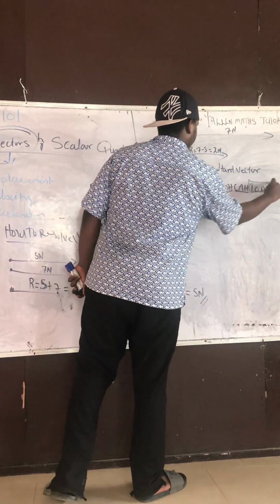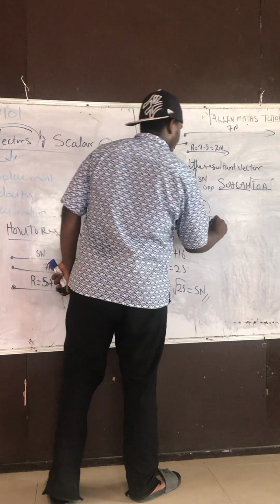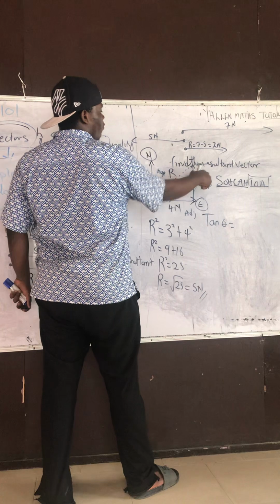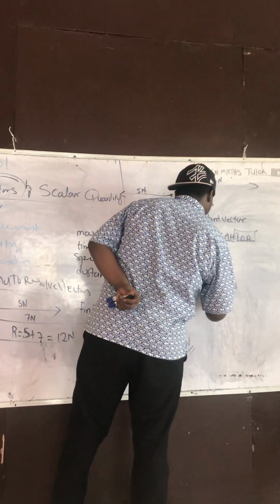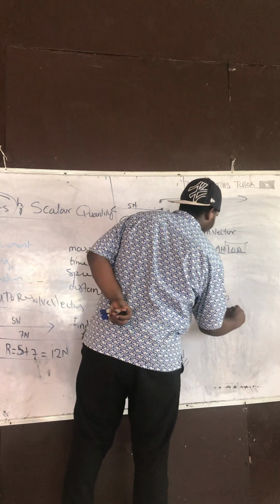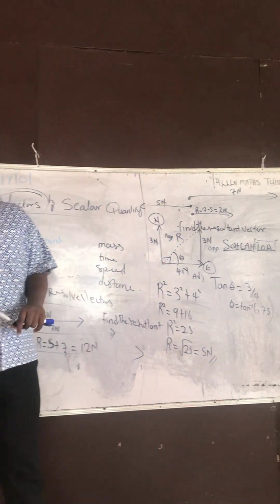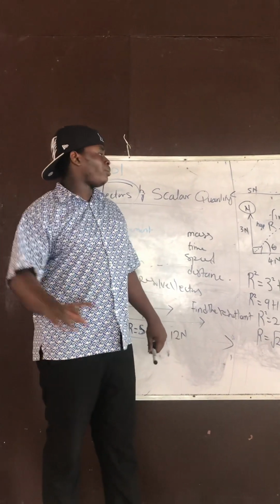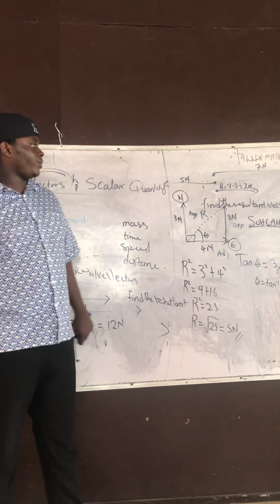Tan theta is equal to opposite over adjacent, which is 3 over 4. Theta is equal to tan inverse of 0.75. On your calculator you'll get something like 30 something point something. Put your answer in the comment section for me.